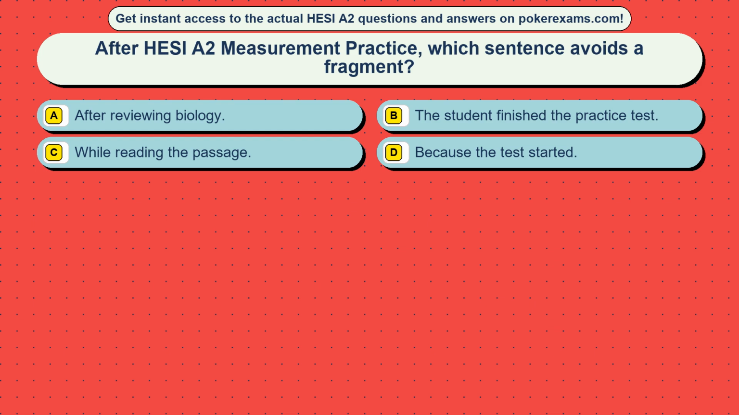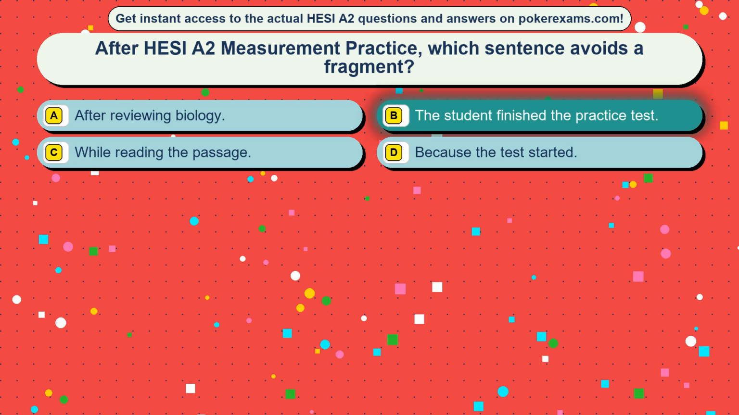Option A, after reviewing biology. Option B, the student finished the practice test. Option C, while reading the passage. Option D, because the test started. The correct answer is option B, the student finished the practice test.